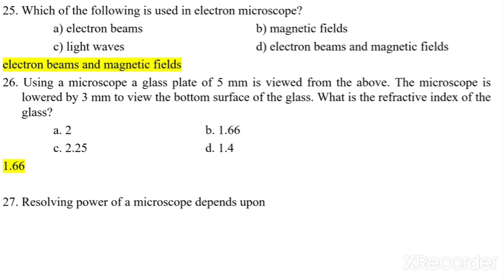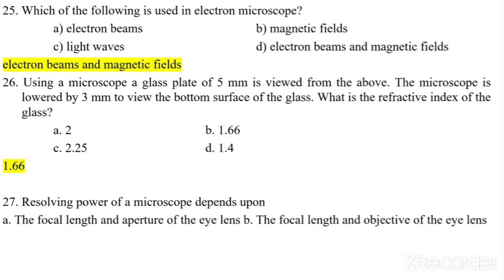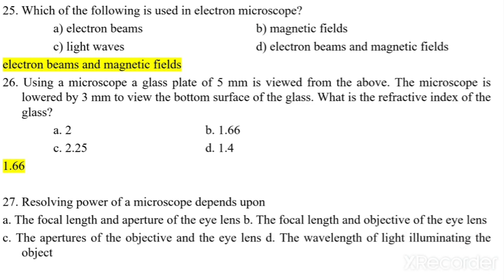Resolving power of microscope depends upon what? A, the focal length and the aperture of the eye lens; or the focal length and the objective of the eye lens; or the aperture of the objective and the eye lens; and the last option is the wavelength of light illuminating the object. Now the resolving power of a microscope totally depends on the wavelength of light illuminating the object. That is the important one. Last option.